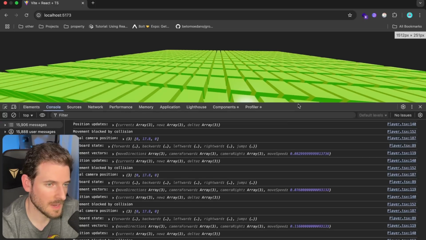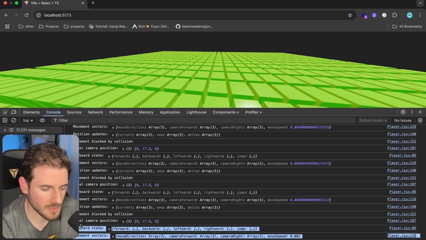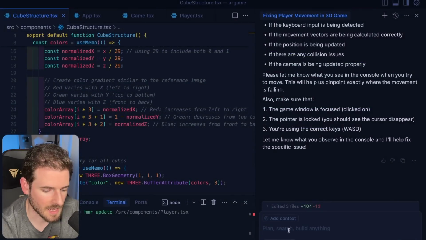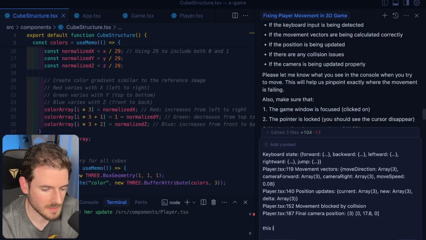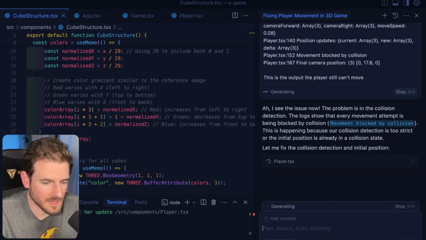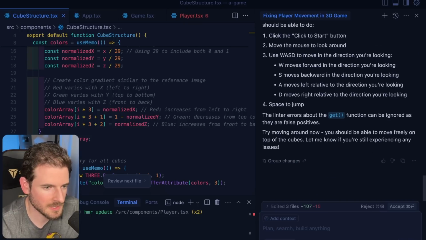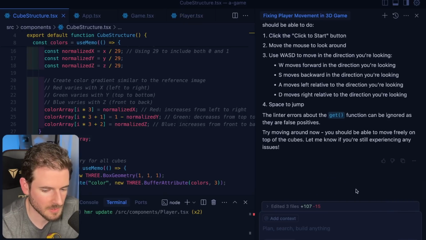So at this point, I'm going to have to cheat and actually care about the code, because I don't know how else it's going to figure it out if it can't access my Chrome browser. This is the output. The player still can't move. The logs show that every movement attempt is being blocked by a collision. Yeah, didn't I tell you that like 20 minutes ago? I said, can you check the stuck behavior or something?